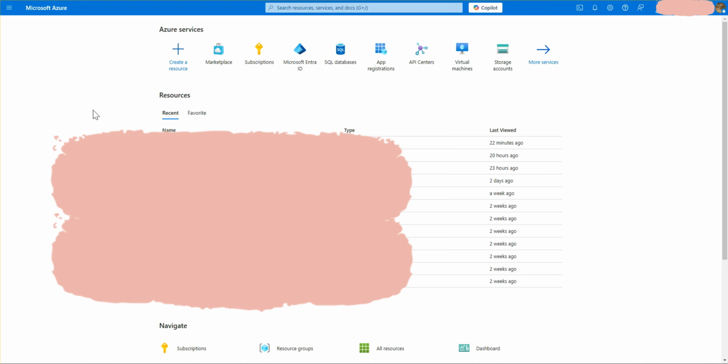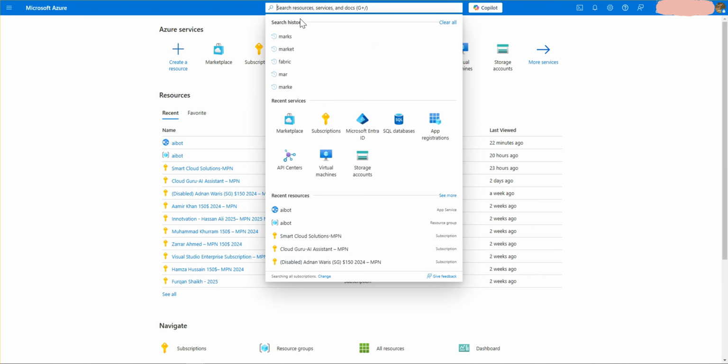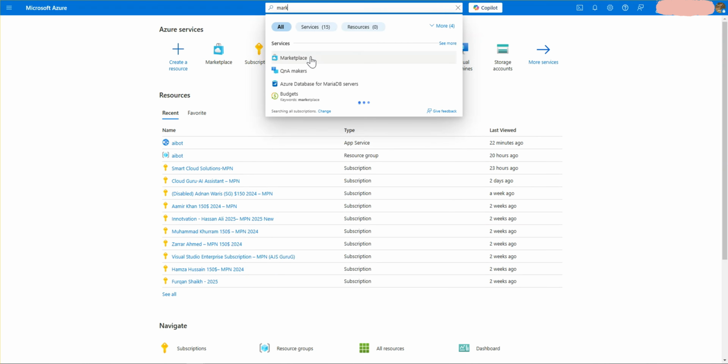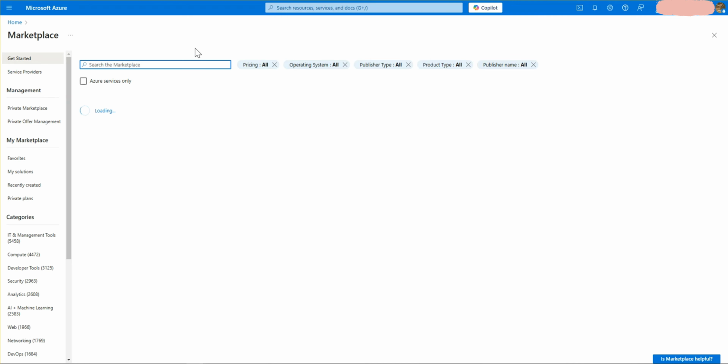One thing in the code segment, you require the name of your web app and how you can deploy a web app. So here I am giving you a demo on how we can deploy a web app. You simply have to come to your Azure portal, search for marketplace, and after that go and type web app.